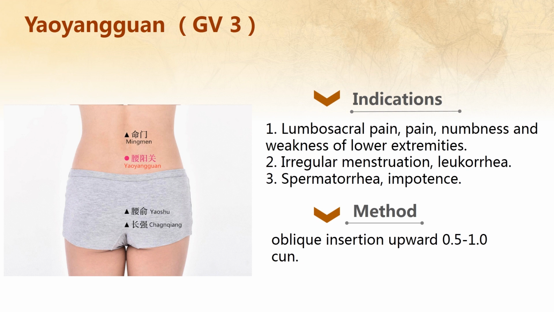Indications: lumbosacral pain, numbness and weakness of the lower extremities. The second indication is irregular menstruation, leukorrhea. The third indication is impotence. Now let's see the Yaoyangguan method. Oblique insertion upward 0.5 to 1.0 cun.